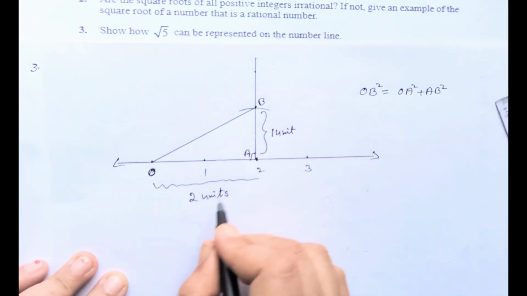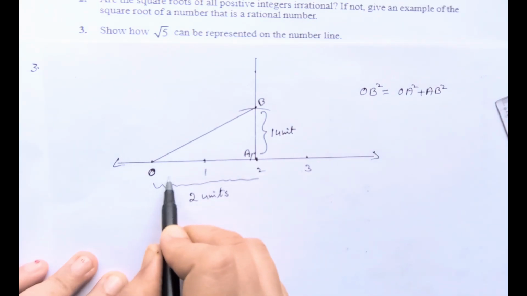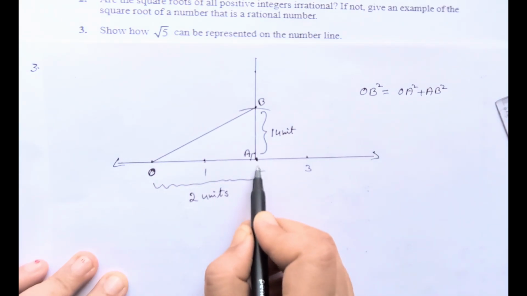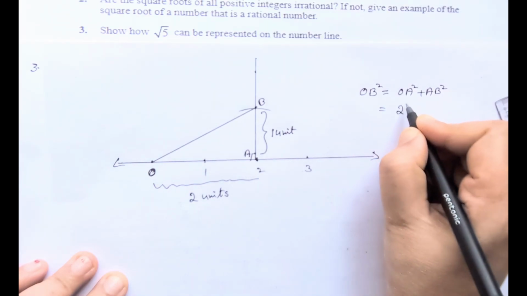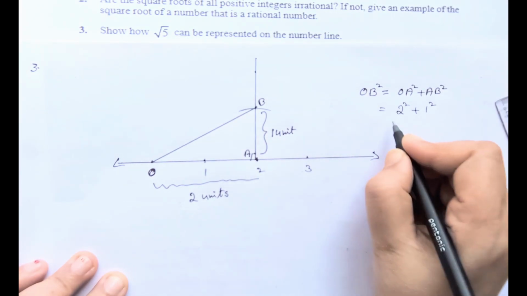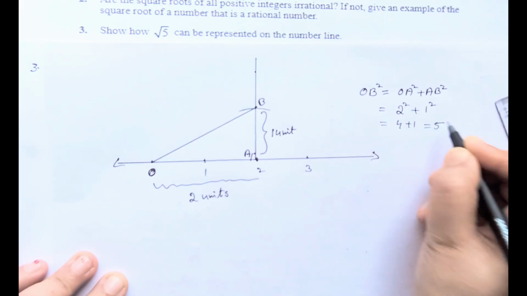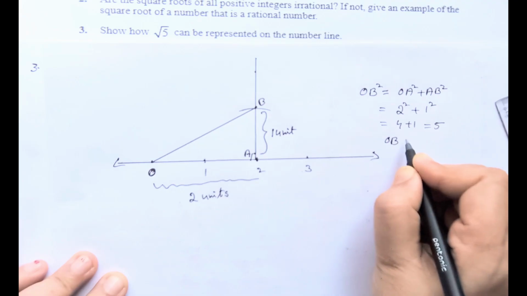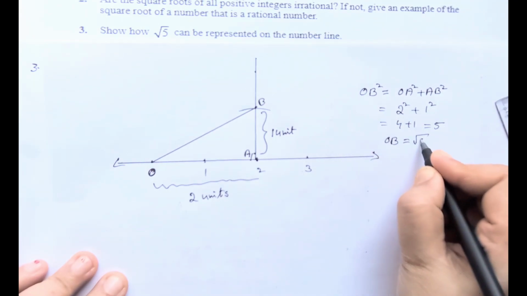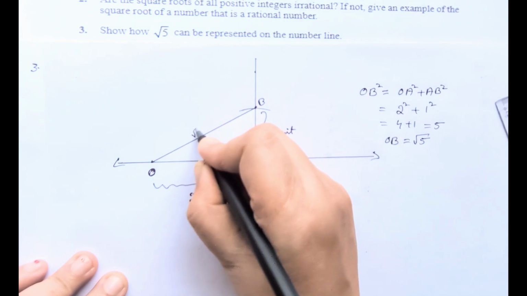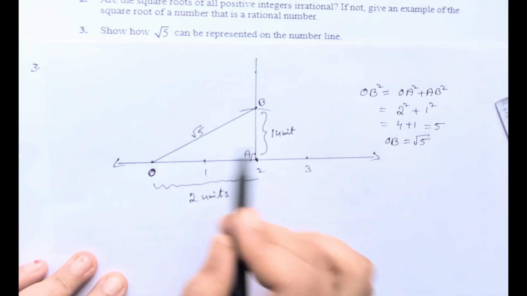We know that OA has 2 units. Till here 1 unit, this one the second unit. So from O to 2, or OA, that has 2 units. So we can write 2 square plus 1 square. It will become 4 plus 1 is equal to 5. That is, OB square is equal to 5, then OB is equal to root 5. So we can mark here that as root 5.